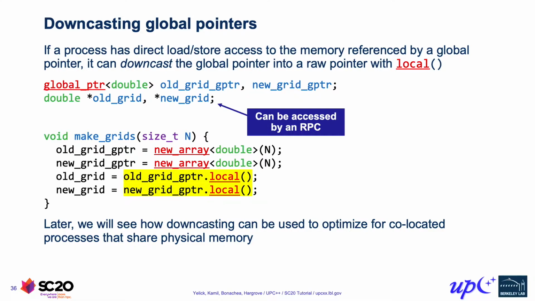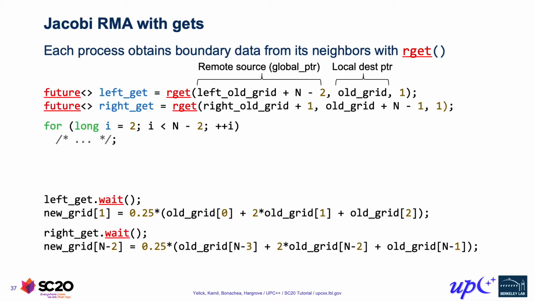So let's look at the details of an actual iteration, setting aside the setup part of it. In this example here, we're actually now doing the overlap rather than doing the wait directly on the result of an rget. We start off our iteration by launching our gets to our two neighbors, and again giving the corresponding local and remote pointers, with the source being a global pointer and the destination being a local pointer.